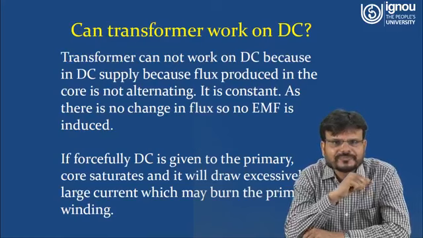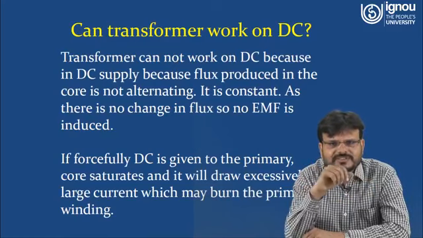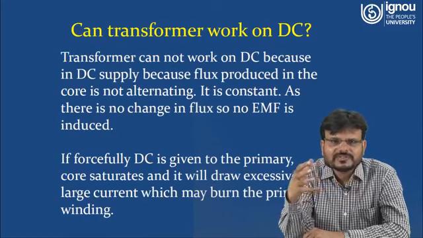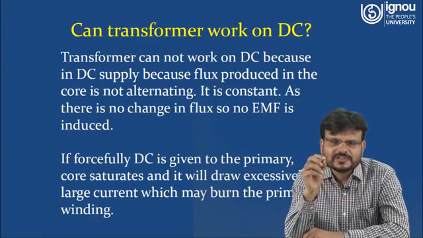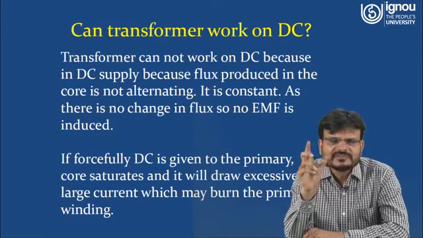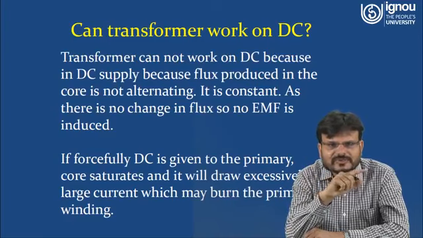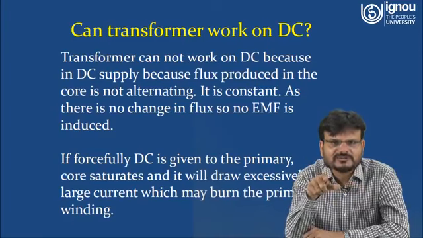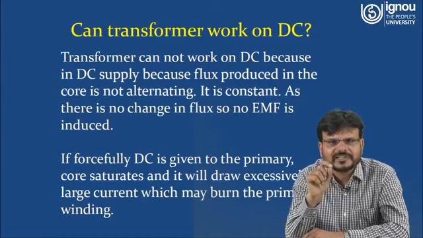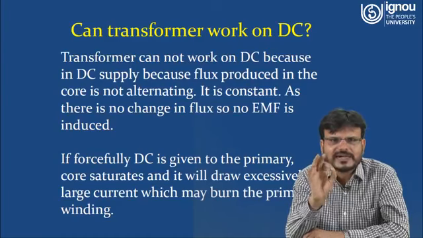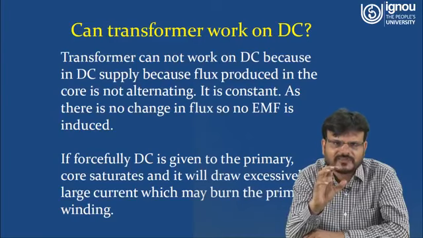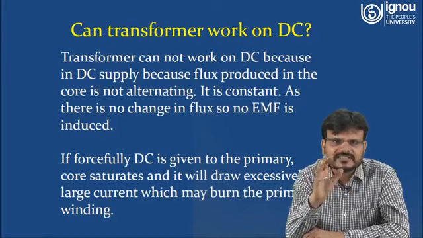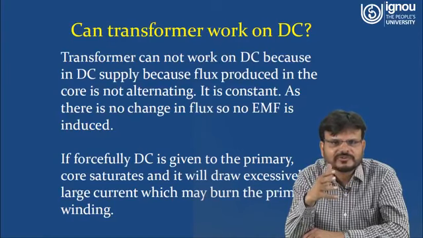Now what will happen if this E1 is 0? Because E1 opposes the cos, and cos is what? V1. So E1 is written as minus V1. So whatever current will flow through the coil of this transformer, I1 can be written as I1 is equal to what? V1 minus E1 upon the impedance of that particular coil. That means R, that is resistance, and inductance, that is leakage reactance or mutual inductance.